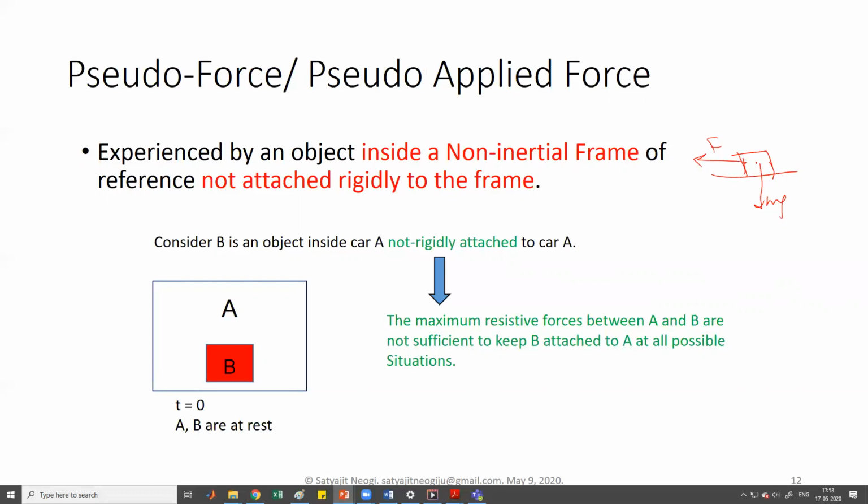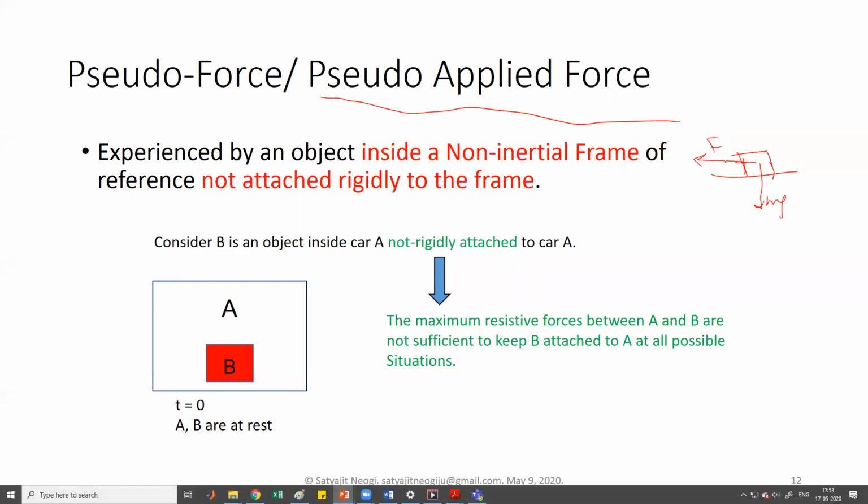We need to draw the pseudo force first, along with the applied forces. That is the key concept that I'm trying to highlight. Always when you draw free body diagrams, first you have to draw the applied forces, and pseudo force is one of them. So basically we should start calling it pseudo applied force. And after we have drawn the applied forces, we can consider the resistive forces, as I showed you before.